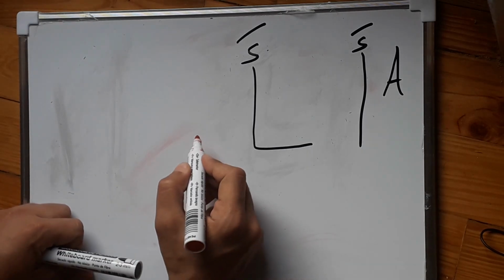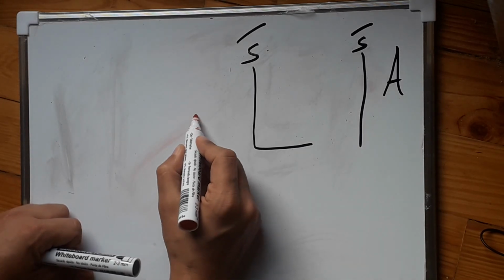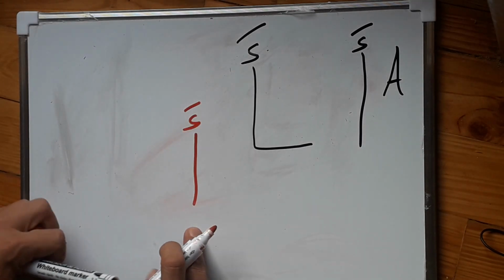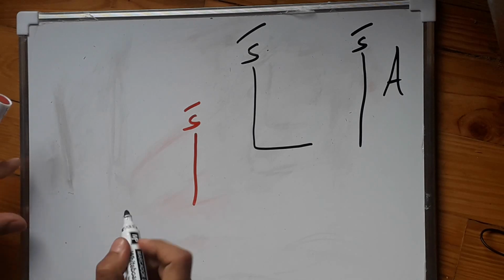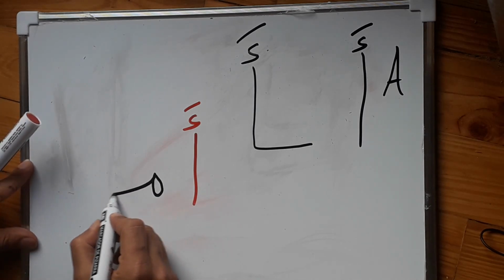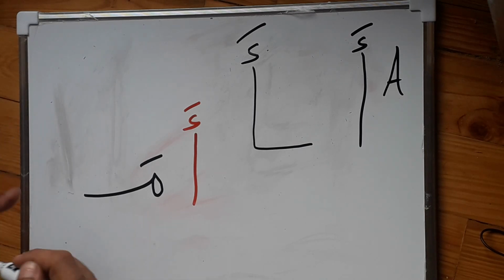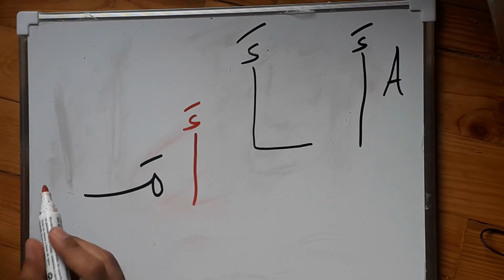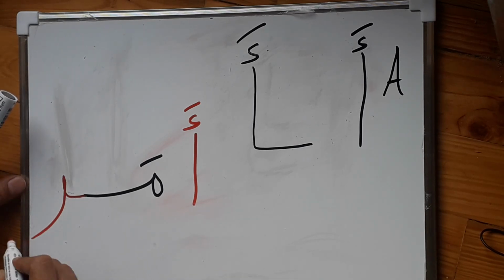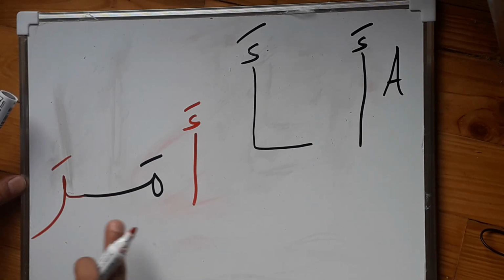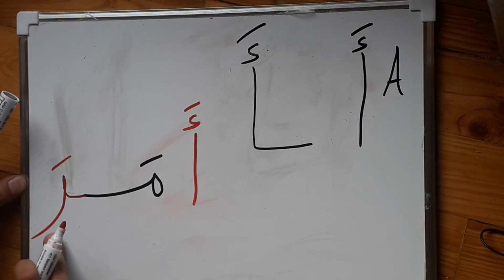So this is again A, Ma, Ra, Amara. Amara.